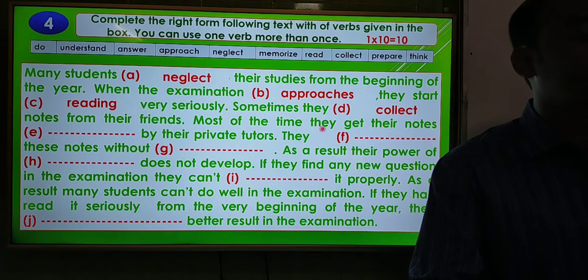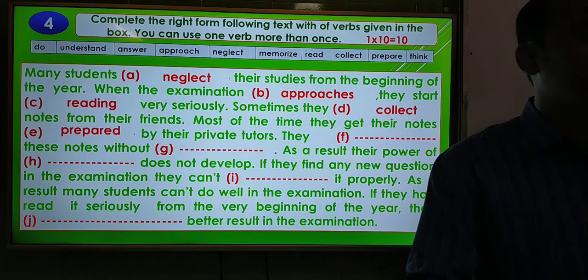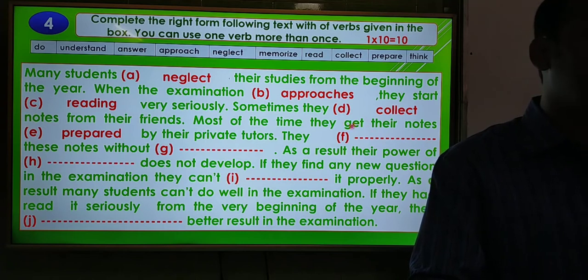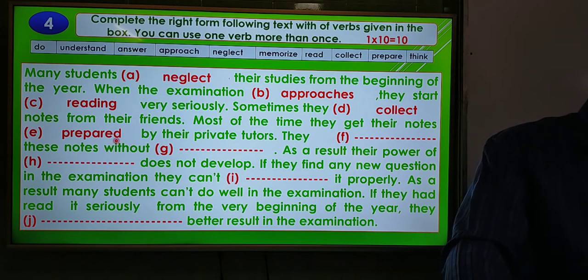Most of the time they get their notes dashed by their private tutors. So the answer will be here prepared. You see that here the verb get, and we know that after the verb get we have to use the third form of verb, that's why it is prepared by their private tutors. And then they dash these notes without dash.